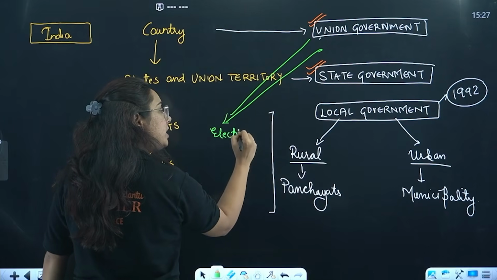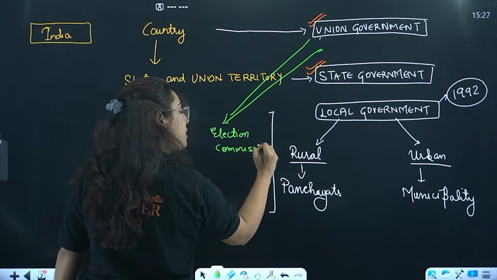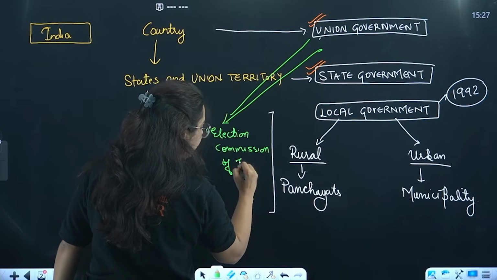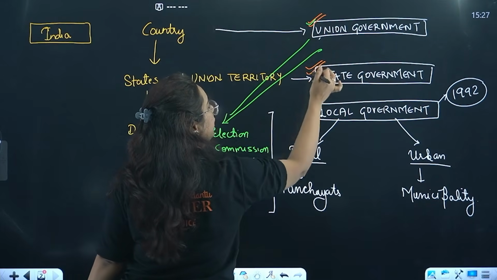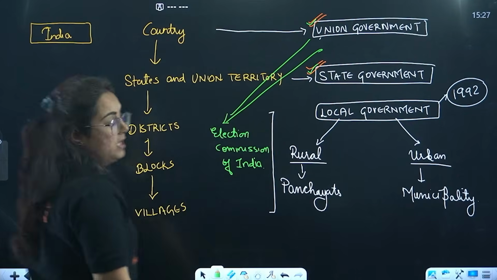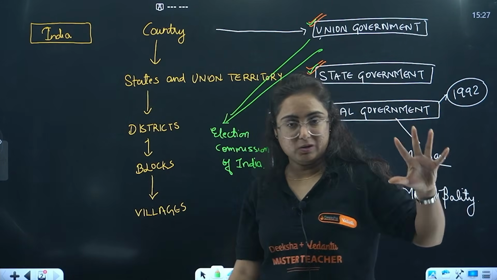By the Election Commission of India. So the Election Commission of India is responsible for conducting the elections for the union as well as the state level. Clear to everyone about this?